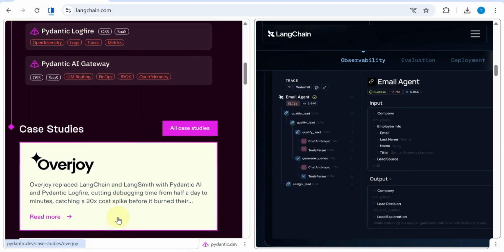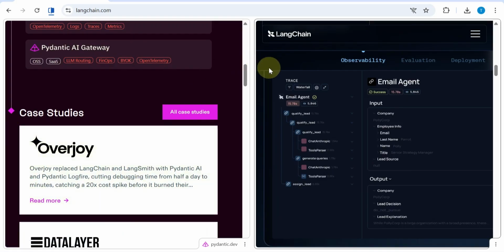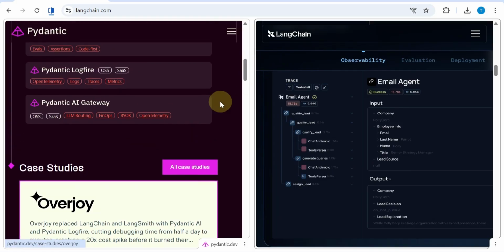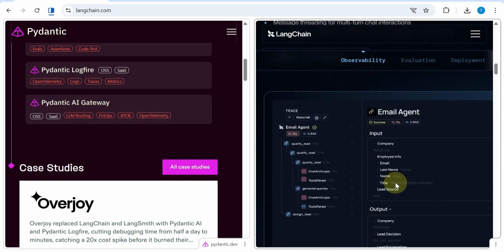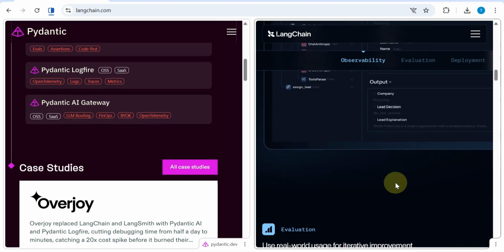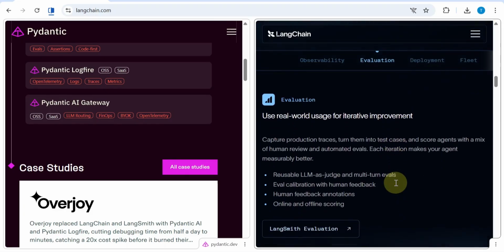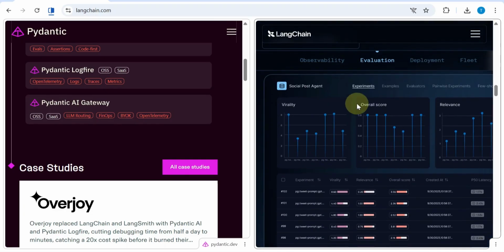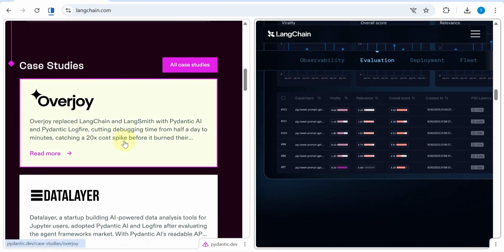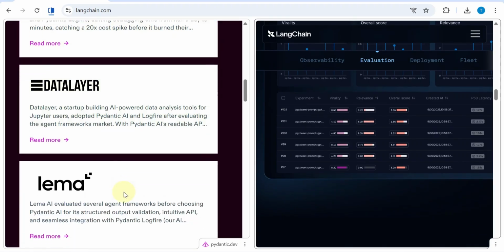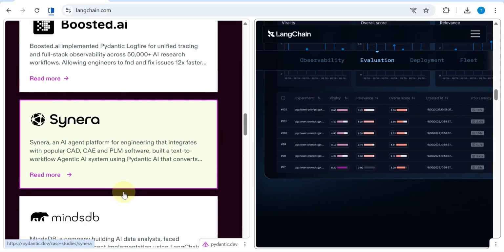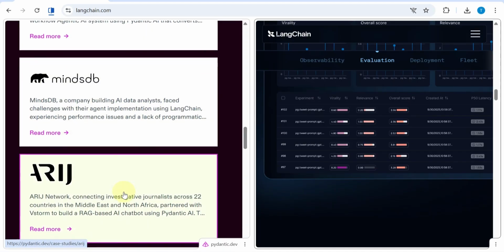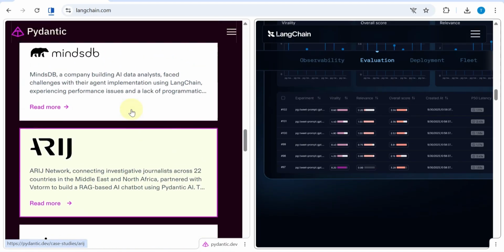Core philosophy. This is where the biggest difference shows. LangChain gives you everything out of the box: chains, memory, routing logic, and abstractions for almost any use case. That means you can build something quickly, but you're also working within a more complex system. Pydantic AI takes the opposite approach. No pre-built chains, no hidden abstractions, just clean Python code with strict schema validation. You build exactly what you need and nothing extra.